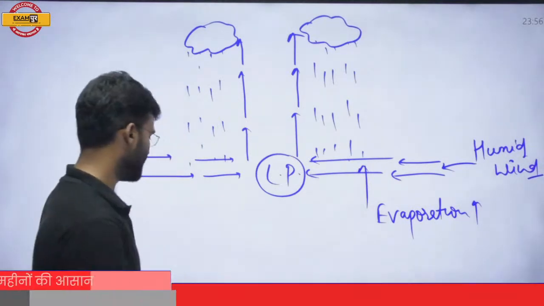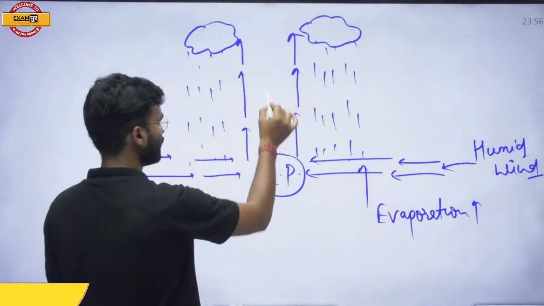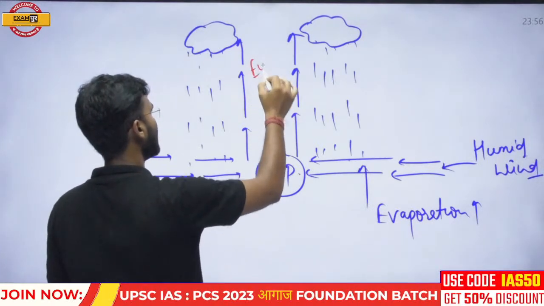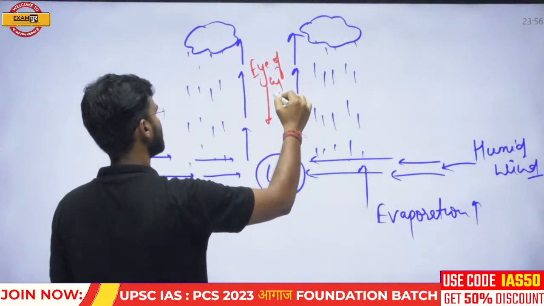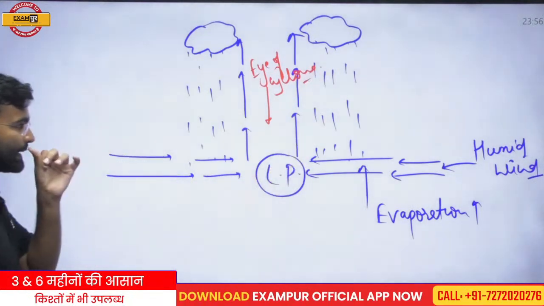Precipitation will continue at this zone. So this zone is called the eye of the cyclone. This zone that is located at the central part is called the eye of the cyclone.